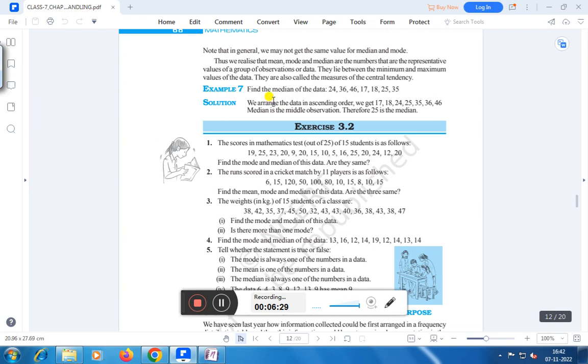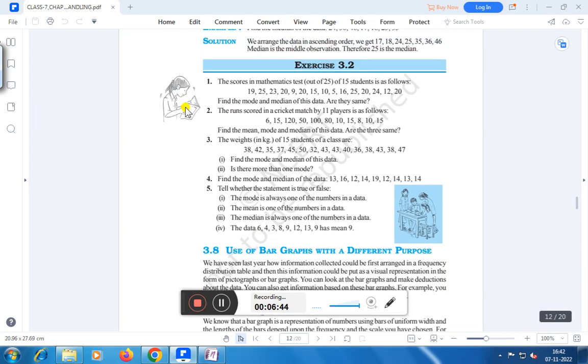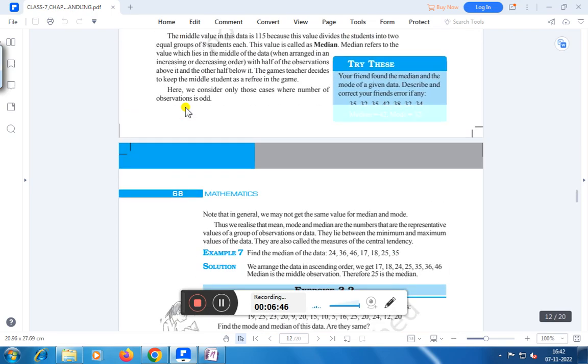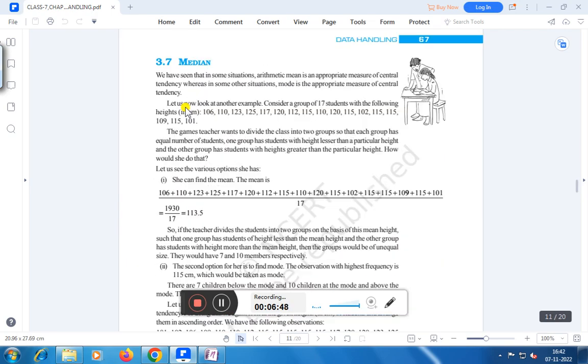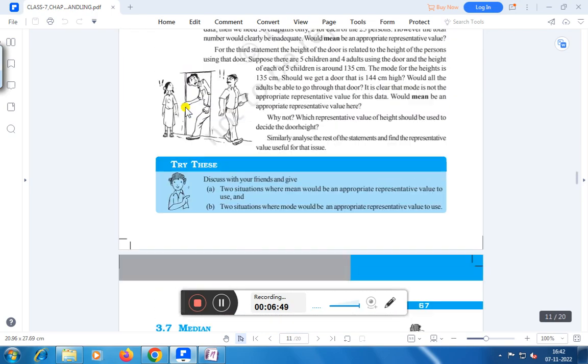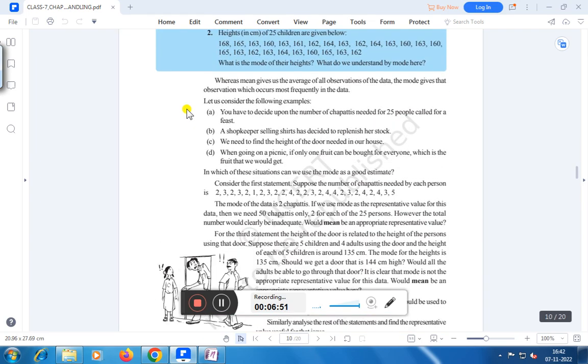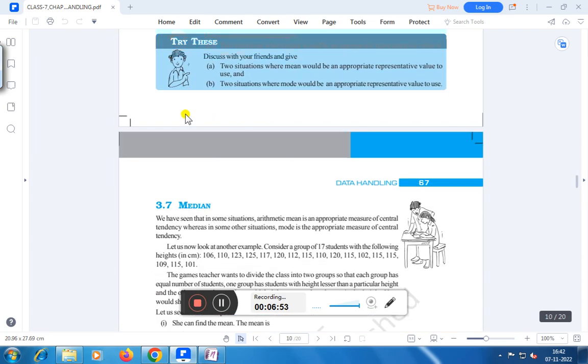Here, if we find the mean of the data, this. Therefore, we arrange the data in ascending order. We get this 17, 18, 20. Median, we have to find the median. Therefore, median is the middle observation. Therefore, 25 is the median, right? That means we have to use the various measures of central tendency. That is, first one is mean, and median, and mode, right?